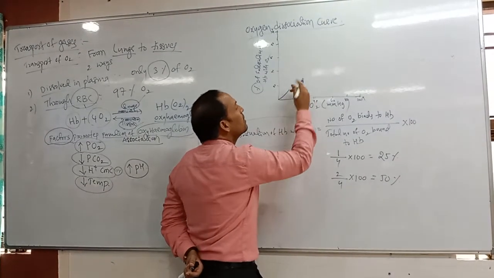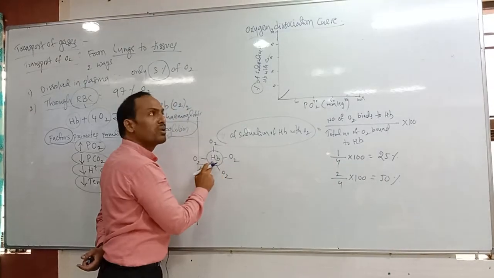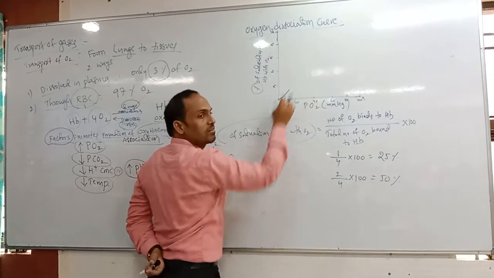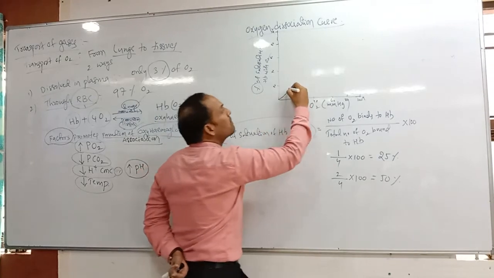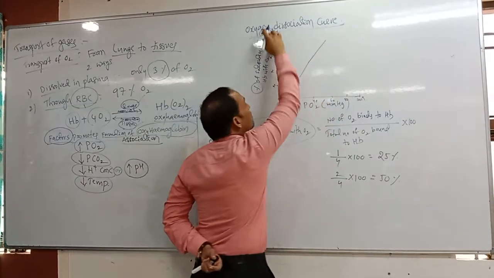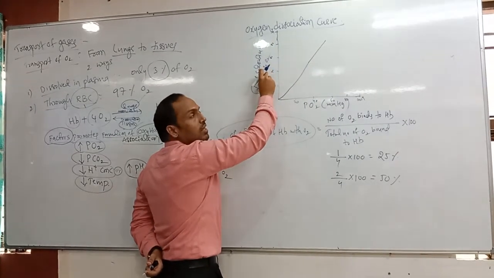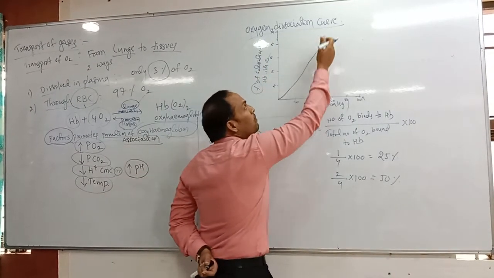Here, first of all, only one oxygen is given, and even then the saturation increases. Two oxygens are given, saturation increases. Three oxygens are given, saturation increases. What is the saturation of hemoglobin with oxygen? Even with the fourth, it also increases.